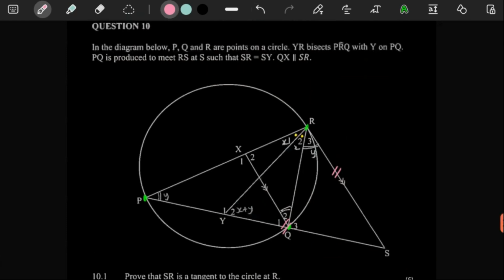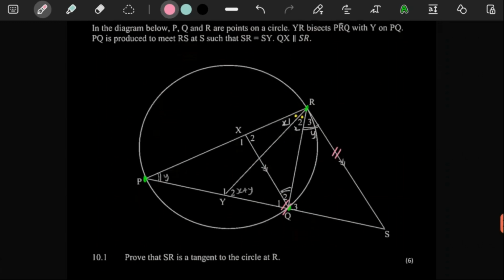And then they told us that PQ is produced to meet PR at S such that these are equal. And then they said QX, where's QX? QX is parallel to that. Okay, so we have parallel lines. Looks like there's a lot of information here.